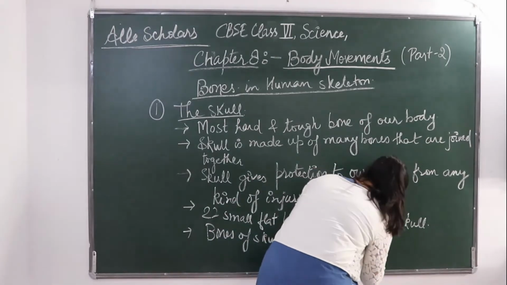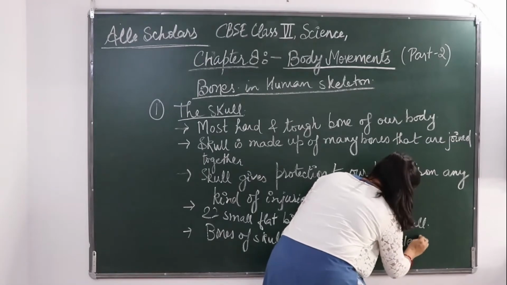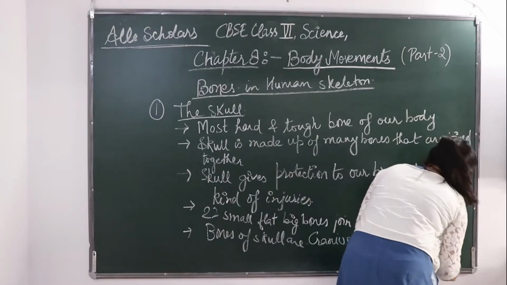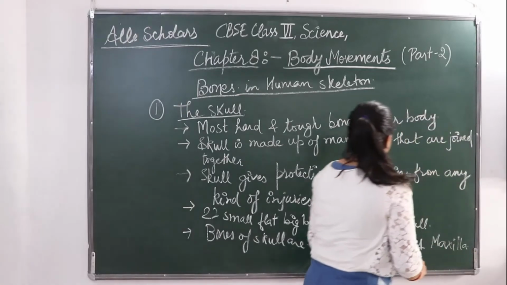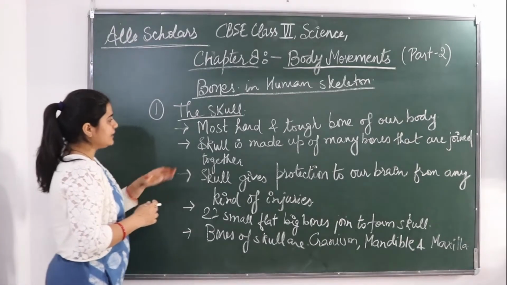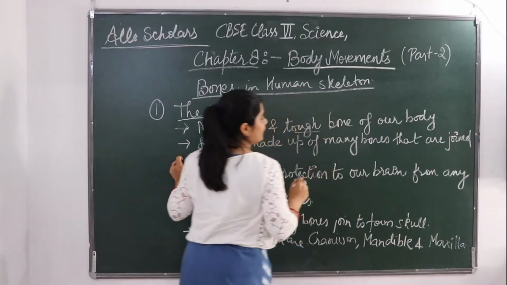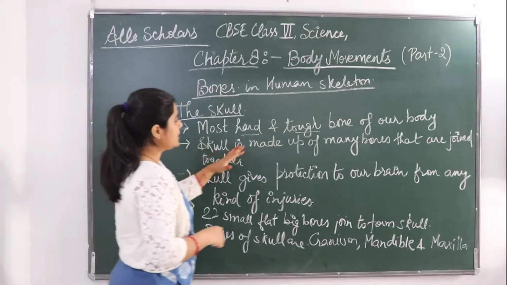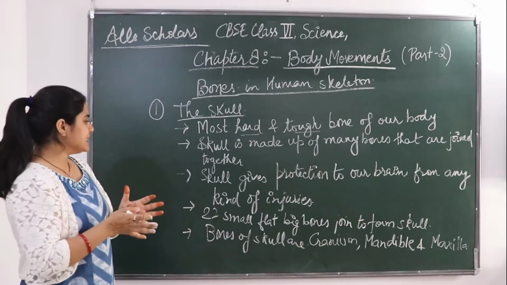Okay, next is the mandible, and the third one is the maxilla. So we have read about the skull, the first bone of our human skeleton. It is the hardest and toughest bone of our body. The skull is made up of many bones that join together and form a skull.